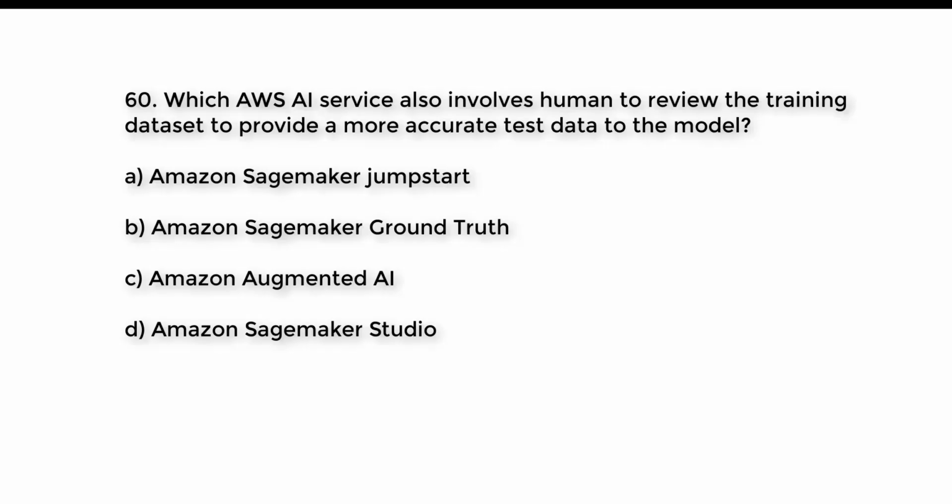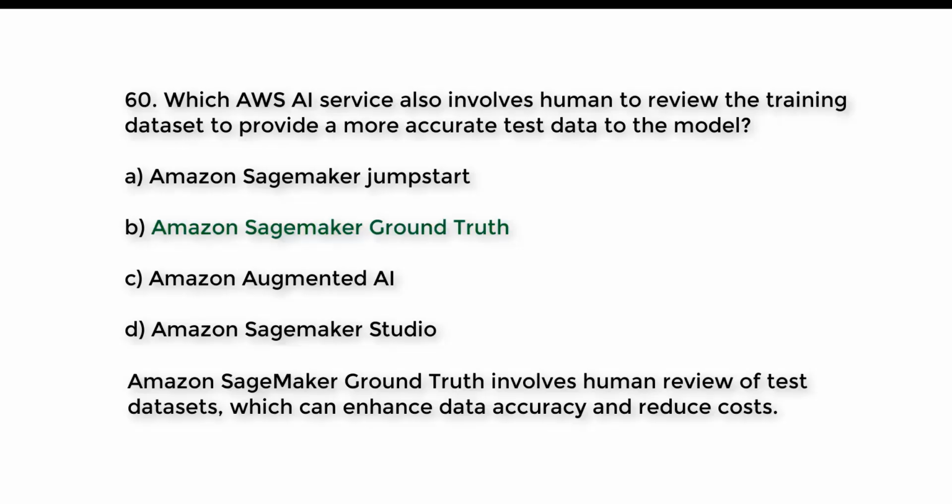And the right answer is option B. Amazon SageMaker Ground Truth. Amazon SageMaker Ground Truth involves human review of test datasets, which can enhance data accuracy and reduce costs.